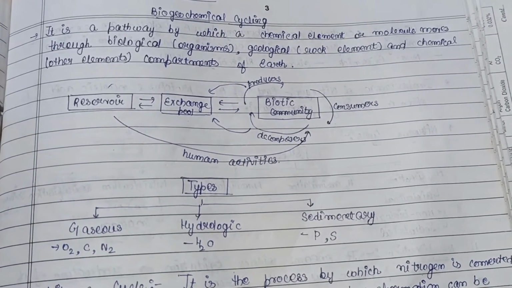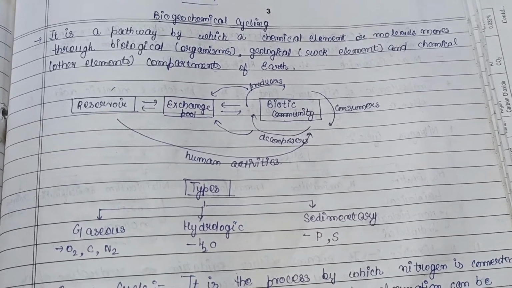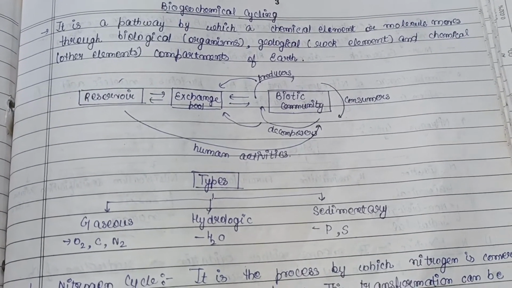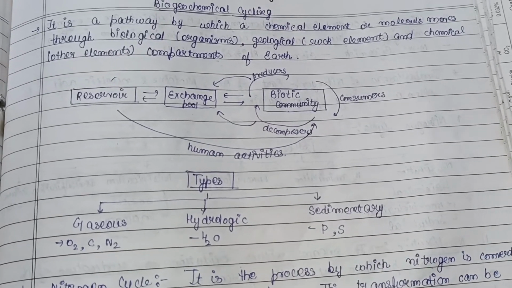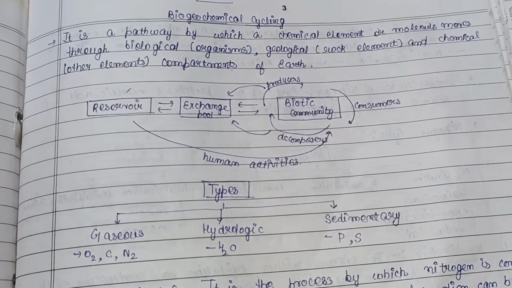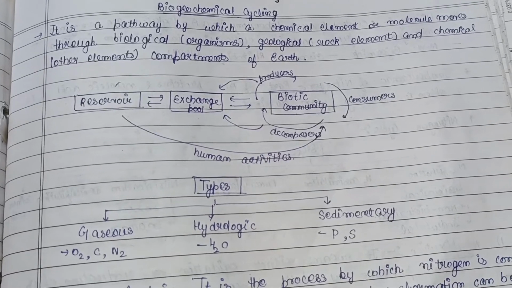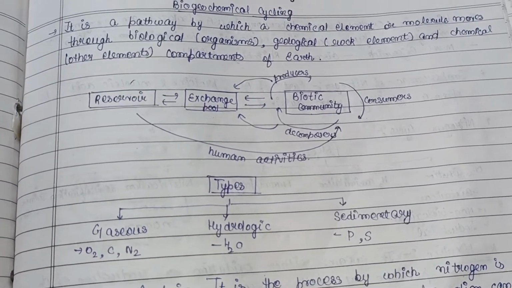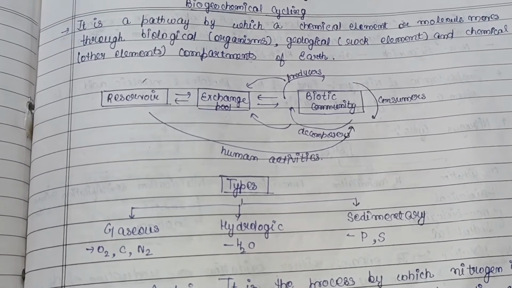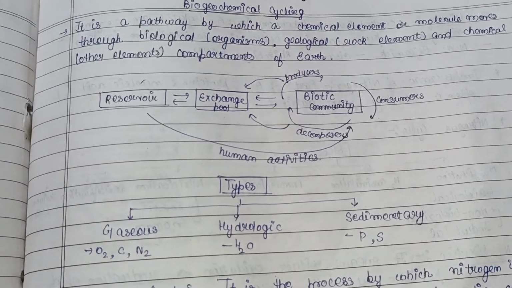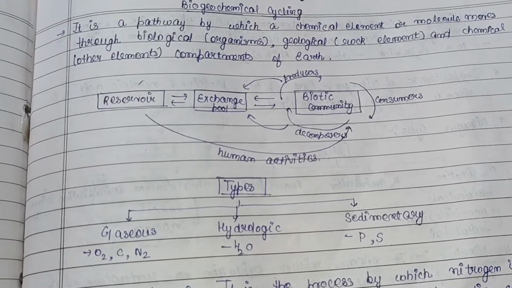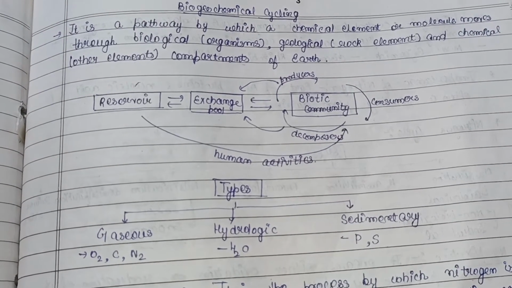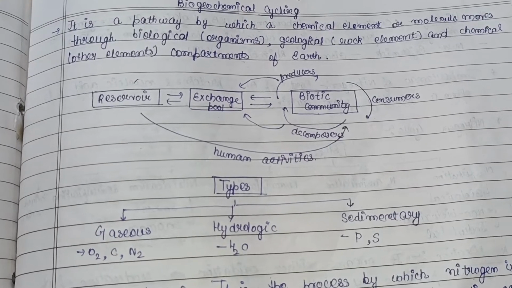So, continuing with the series on ecology and environment videos, today we are going to start our next topic, that is biogeochemical cycling. The basic intro about biogeochemical cycling is that the chemical substances have elements, such as oxygen, carbon, hydrogen, nitrogen, phosphorus, etc. They work on the law of conservation in the ecosystem, or we can say in the environment.